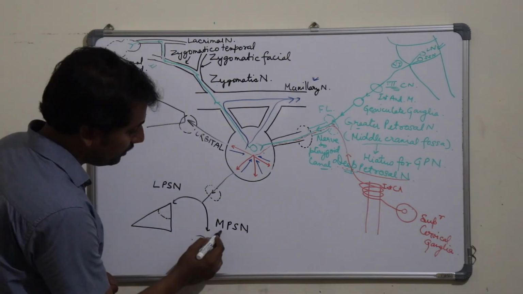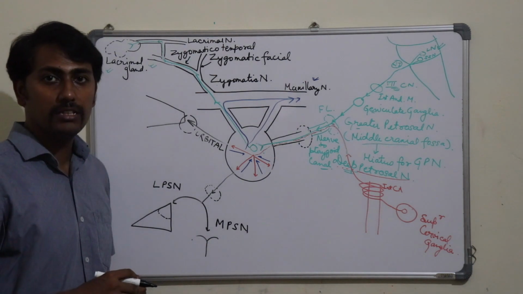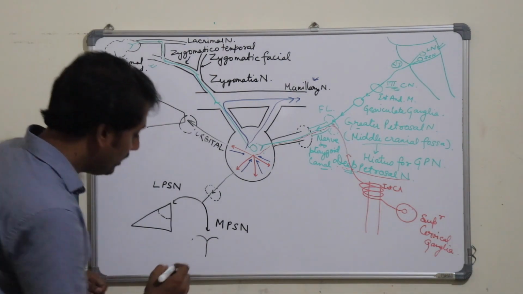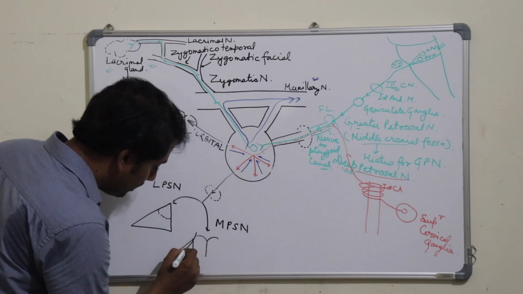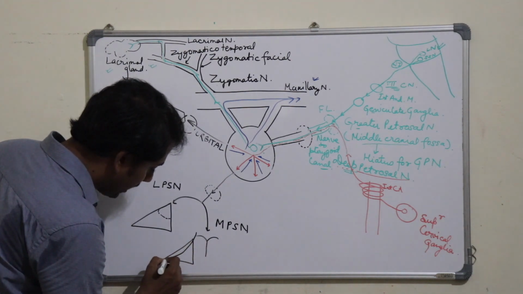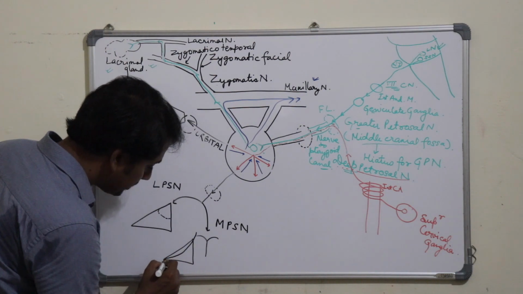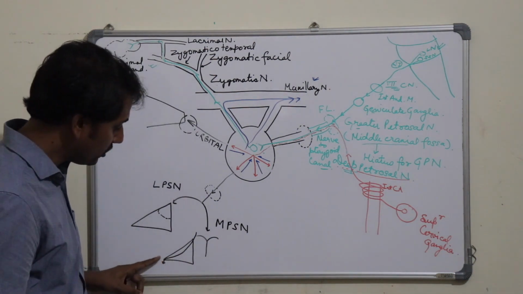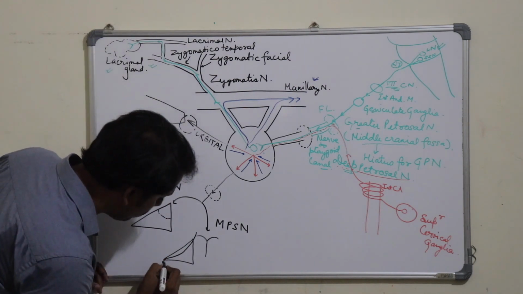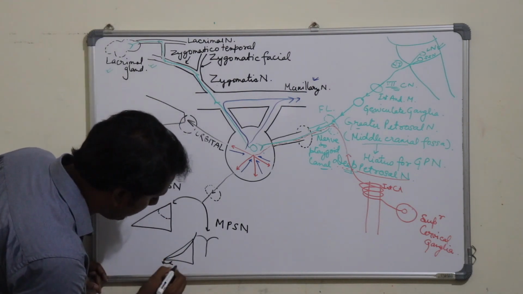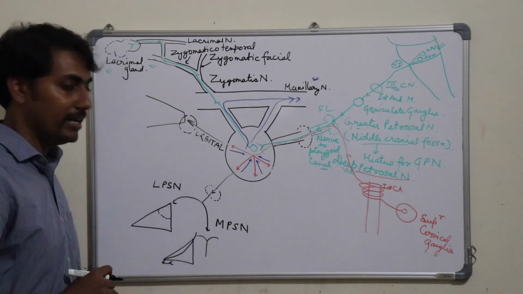septum. One of the medial posterior superior nasal branches is very large and will reach the anterior part of the nasal septum and will enter through the incisive foramen present on the anterior part of the hard palate and will supply the mucosal glands present in the anterior part of the hard palate.